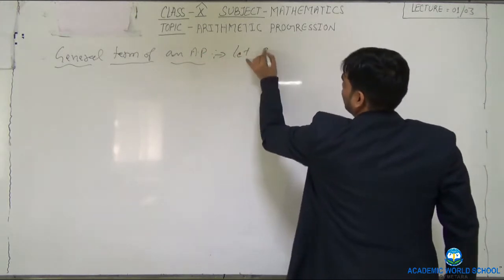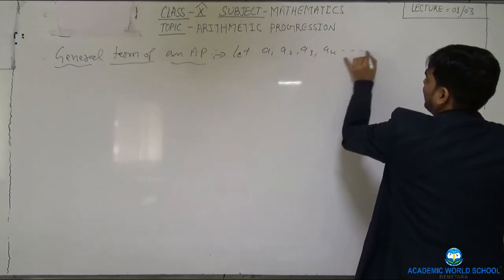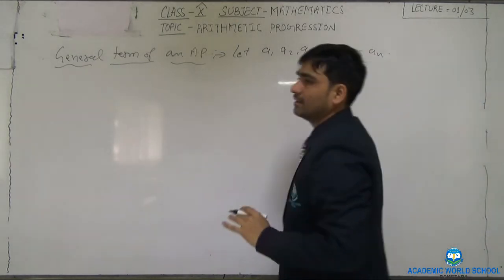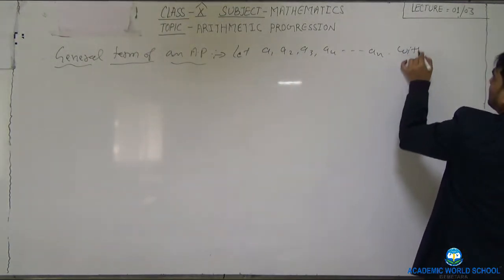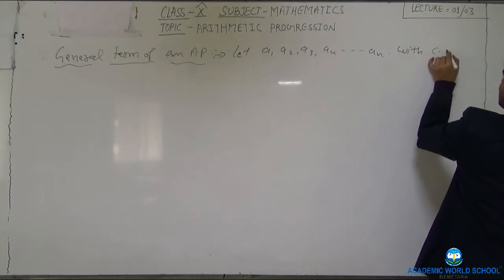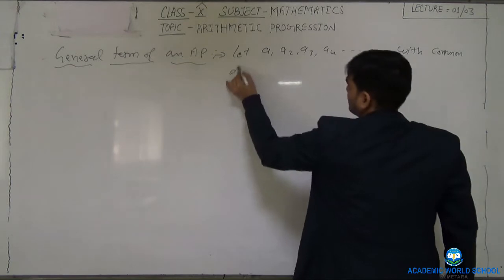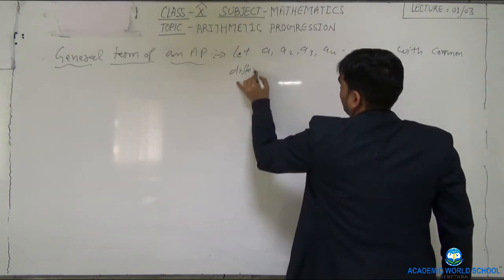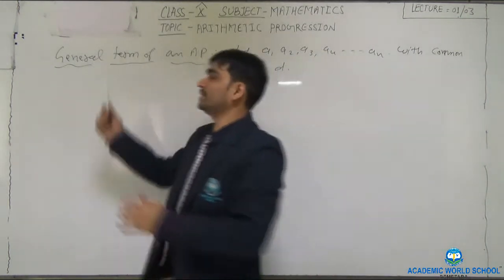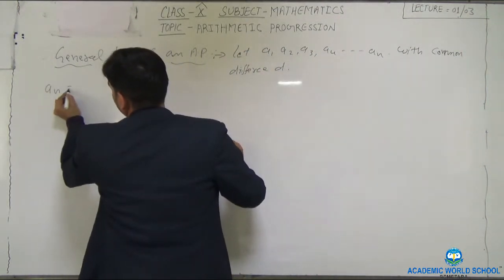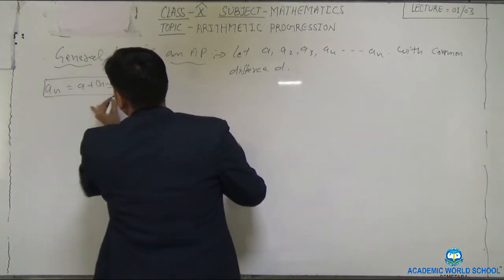See, let A1, A2, A3, A4 and An be the terms of the AP with common difference D. Okay, general term we will derive, which is An is equals to A plus n minus 1 into D. But how?